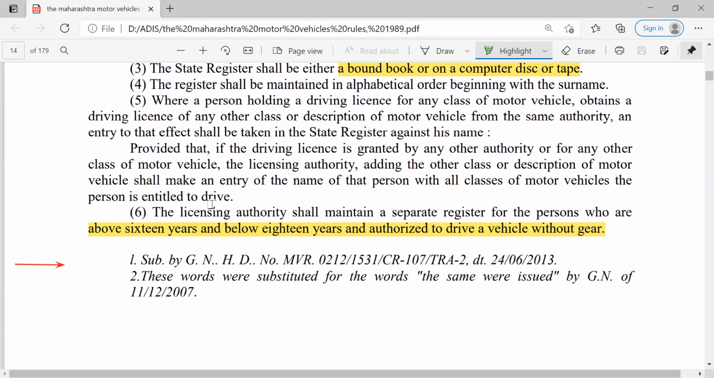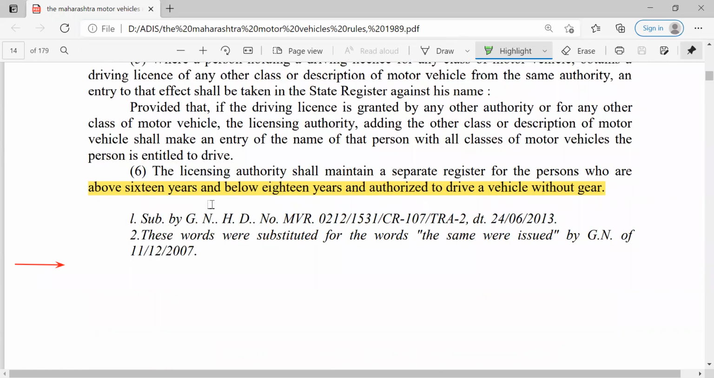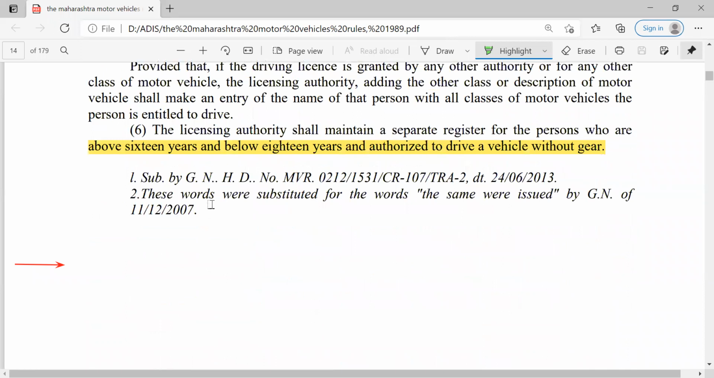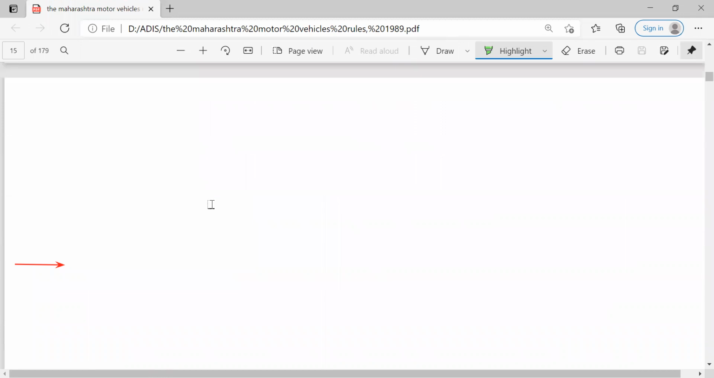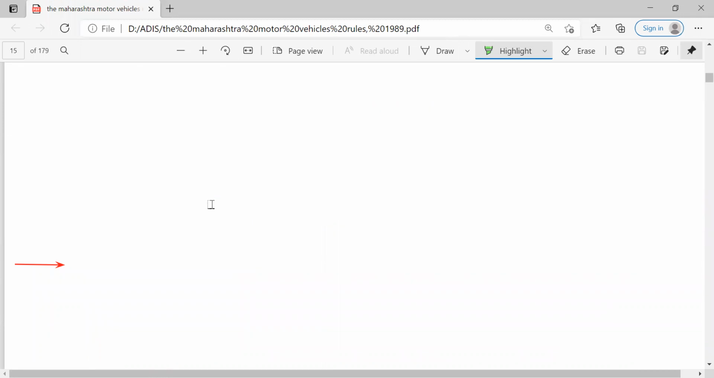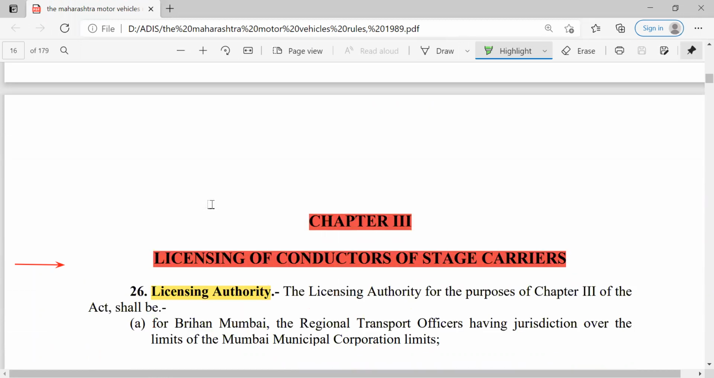So there may be some specific provision, like if the person is above 16 years and below 18 years, then we have to authorize that person to drive a vehicle, but without gear. So only without gear vehicles are allowed for persons who are 16 plus age, but less than 18. So that entry should be made in that state register separately.